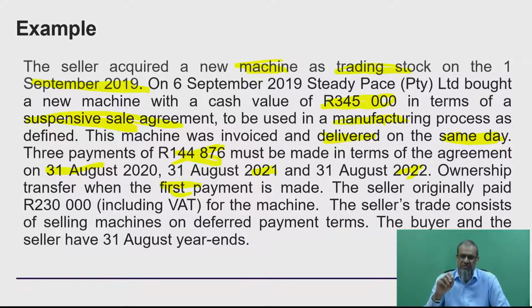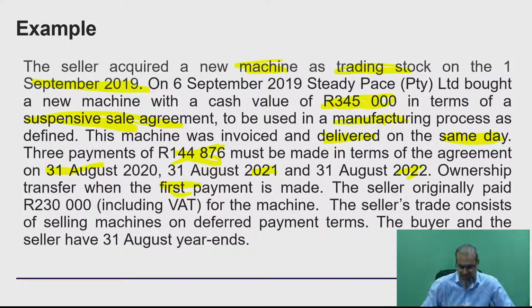Now, obviously, because I'm selling this to you, and transfer of ownership only takes place when that first payment is made, i.e. on 31 August 2020, that, my dear ladies and gentlemen, is a suspended clause that sits in the agreement itself. And that triggers Section 24, and my thinking immediately goes to Section 24 for application purposes.